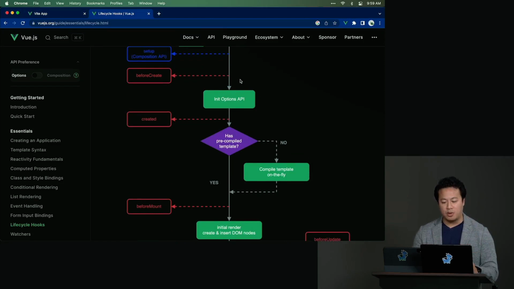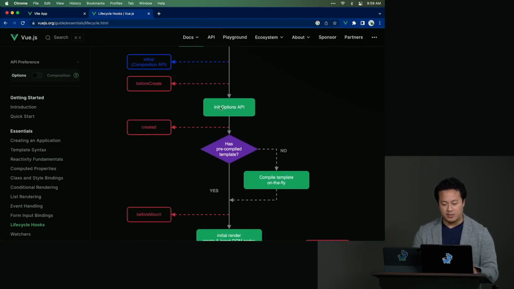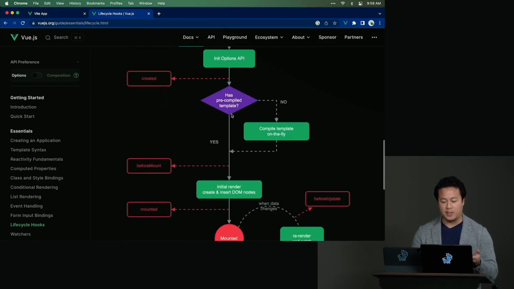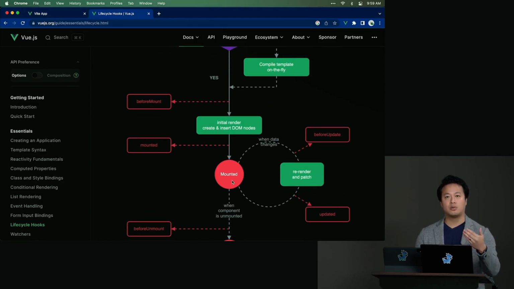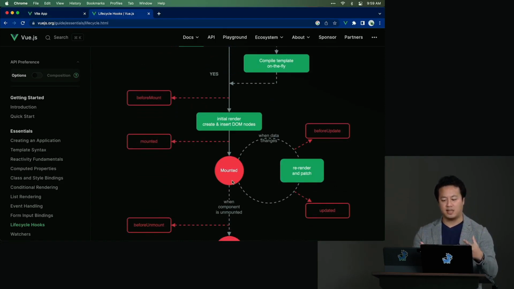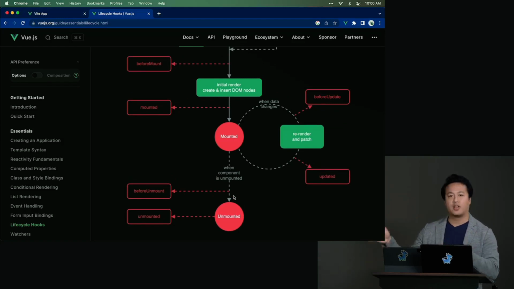So for example, you see here, what is it doing? First, it encounters the component. It starts to initialize the options API. And then it does some checks, basically, right? And then it starts to render the component. It'll actually mount the thing to the actual window. Basically, you're starting to actually see the thing. And then finally, if you're deleting something, it will unmount the thing from the DOM. And to be clear, I do not expect any of you to understand the full effect of what's happening here. But suffice it to know that you can refer to this at any point in the future when you're starting to get a little more nuance about where you want your code to run.